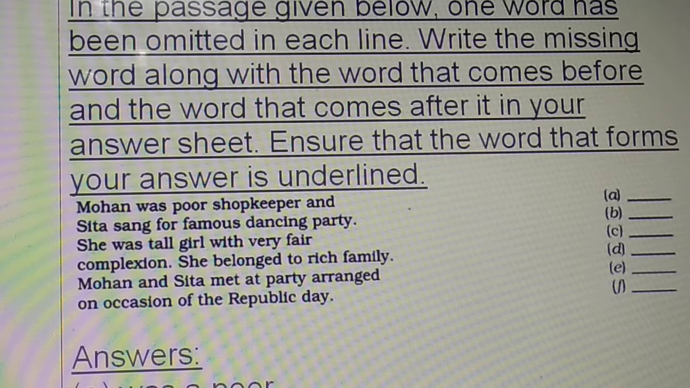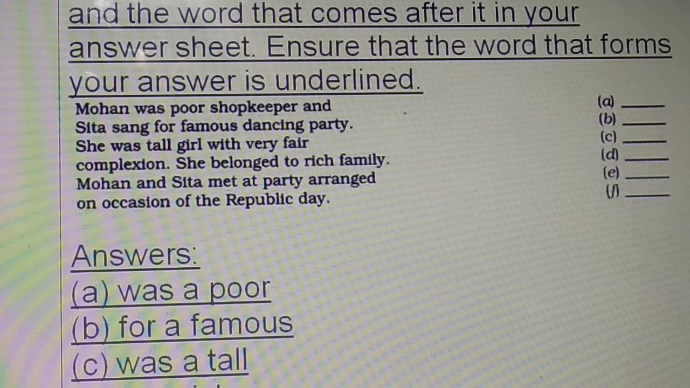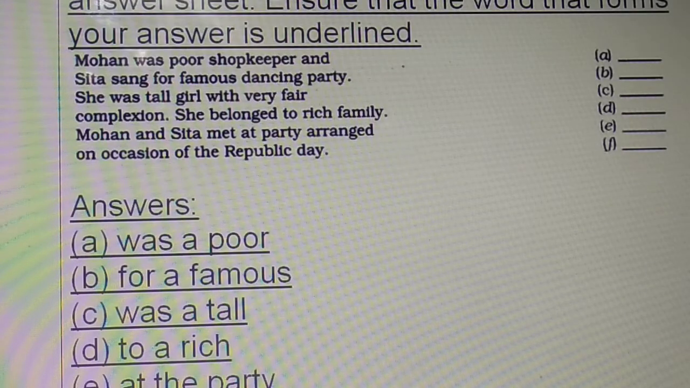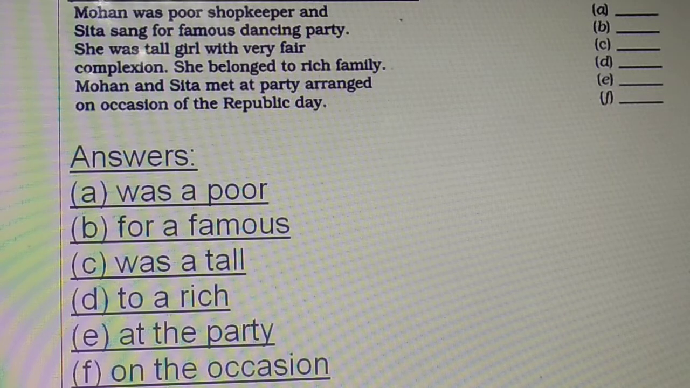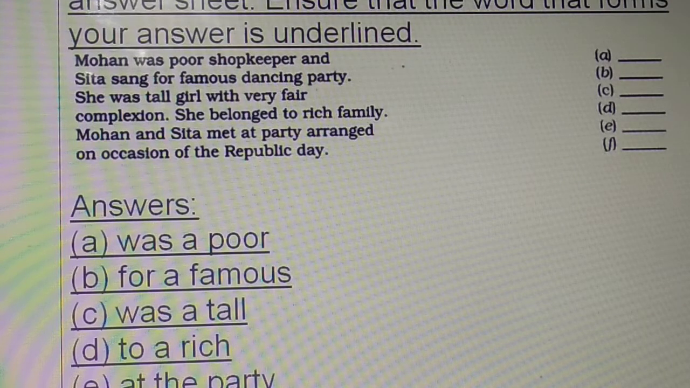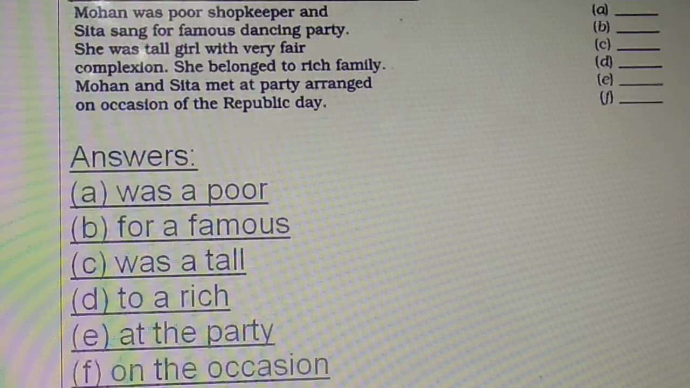Come on, do it. Okay. So look at the answers, children. So here's the answer. Check whether you got them all right, children. See, there's a question. And this is the answer. Okay, children.